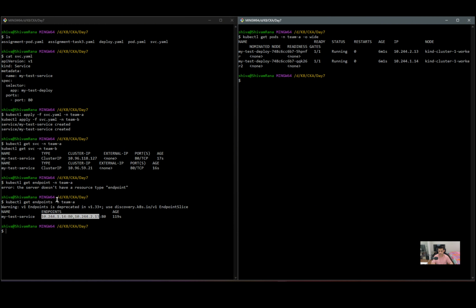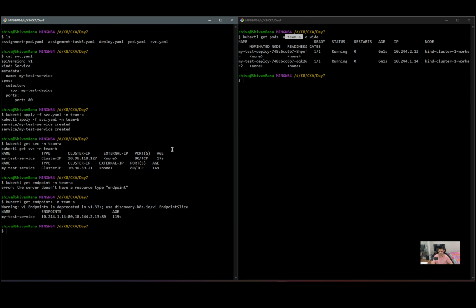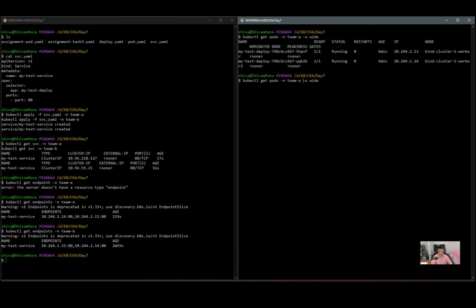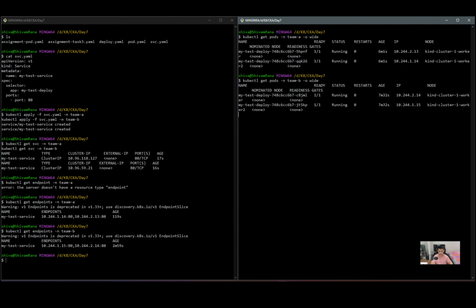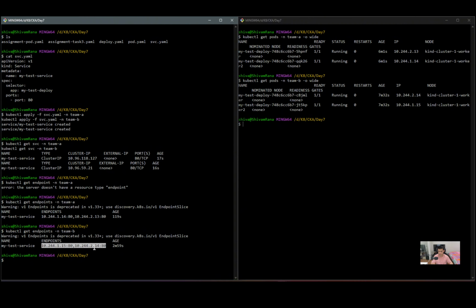So this confirms that our service in the team A namespace was connected to the pods in the team A namespace. Similarly, let's verify the endpoints in the team B namespace. Here also I'll get the pods in the team B namespace. Again, check these endpoints. These IP addresses are nothing but the pod IP addresses in the team B namespace. So this clearly explains the isolation using namespaces.